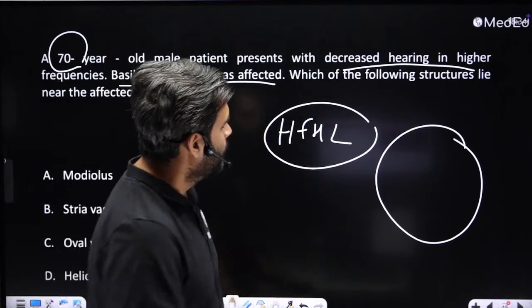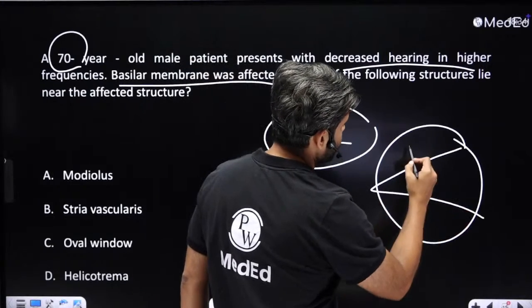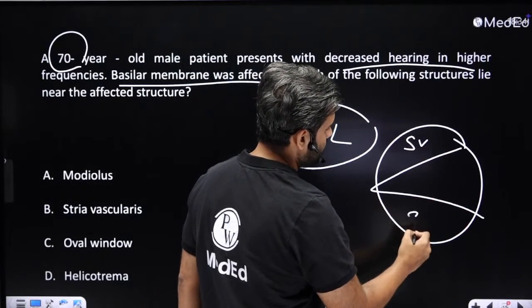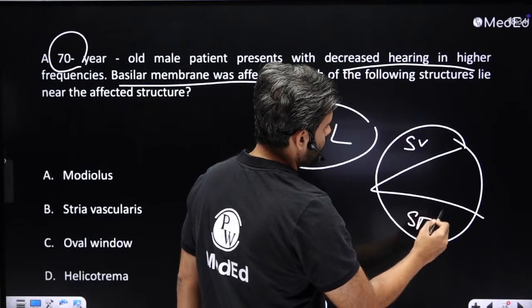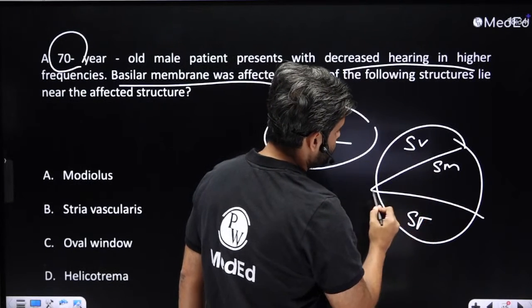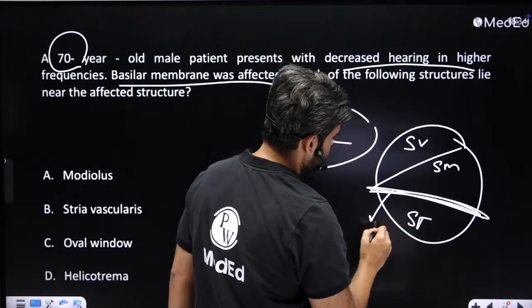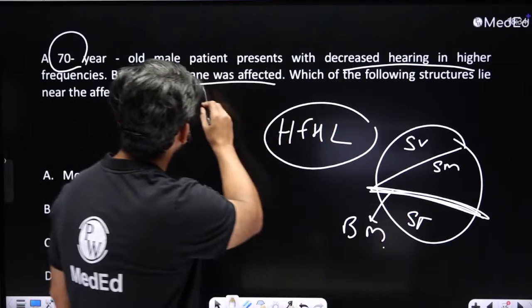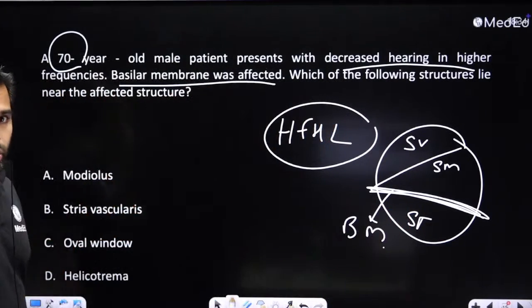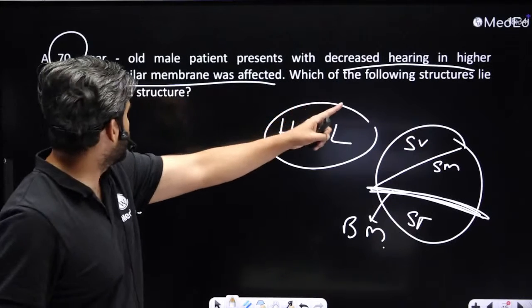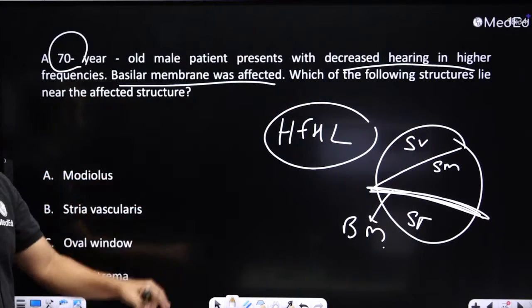Now here, when you look at the scala media, so this is scala vestibuli, scala tympani and scala media. Okay, this membrane is the basilar membrane. Okay, this is the basilar membrane. Here the question is, which of the following structures lie near the affected area?